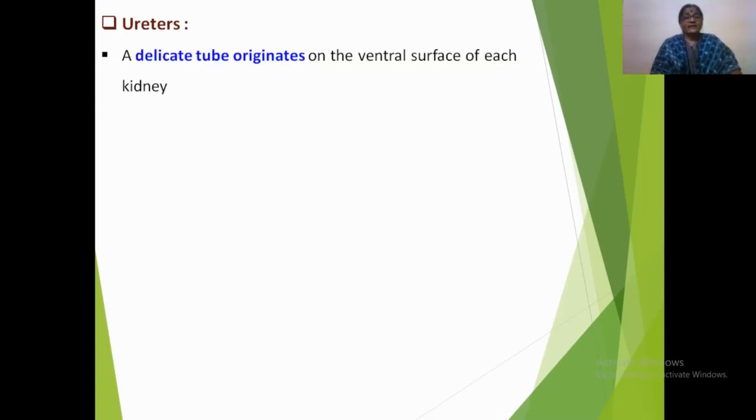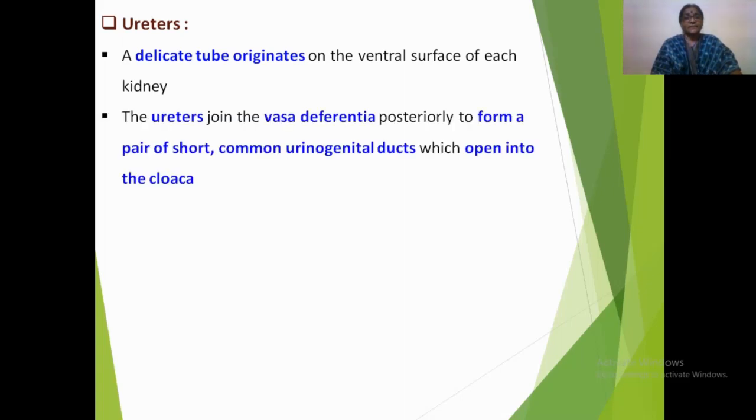A pair of ureters in the form of a delicate tube on each side originates from the ventral surface of each kidney. The ureters join with the vas deferens of their side and form a pair of short common urinogenital ducts which open into the cloaca.